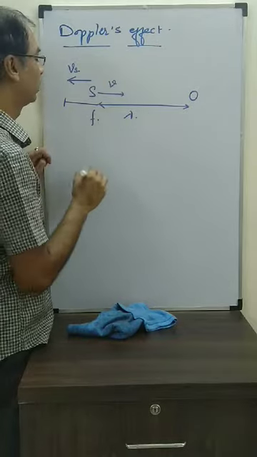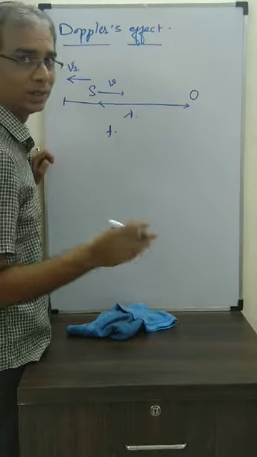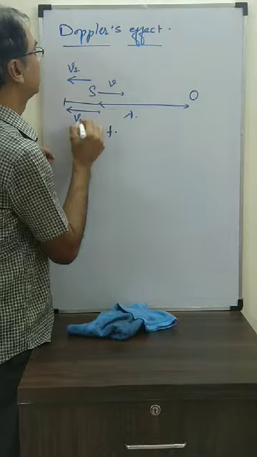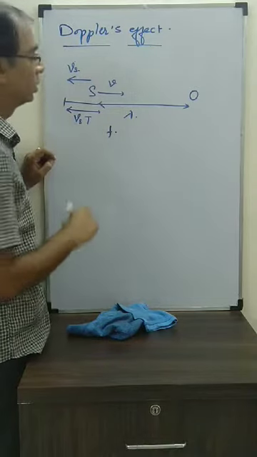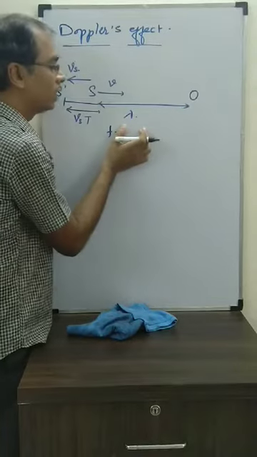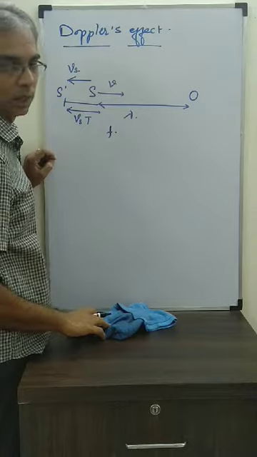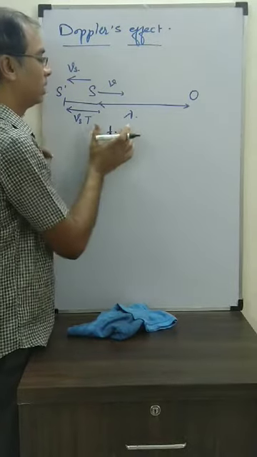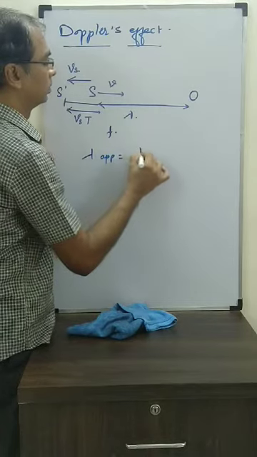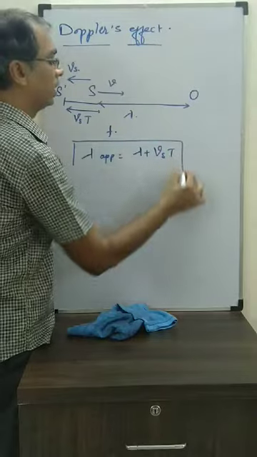How much has it moved? We know that the second cycle will be produced after one time period. So how much has the source moved here? Vs into T. So the new position of the source is here. So for the observer now, what value does the wavelength have? Lambda plus VsT. For the observer, the wavelength is lambda plus VsT. So we will write again lambda apparent equals lambda plus VsT.